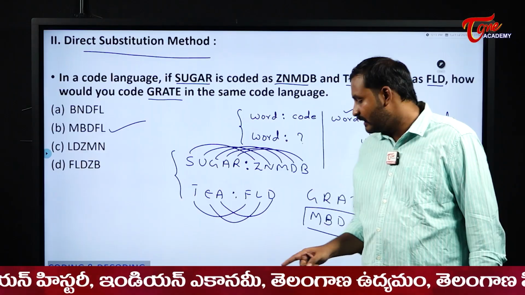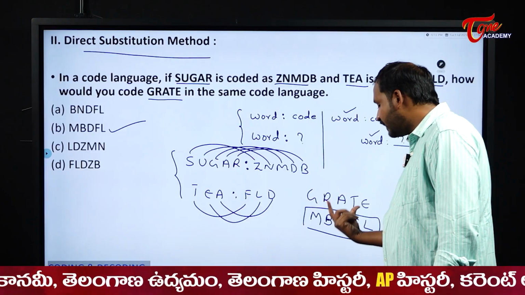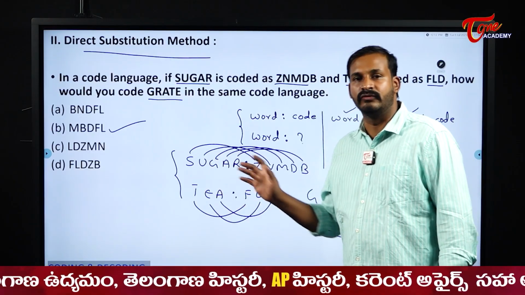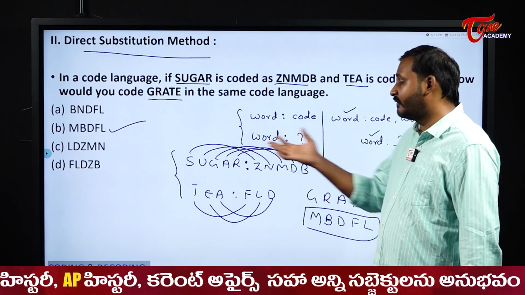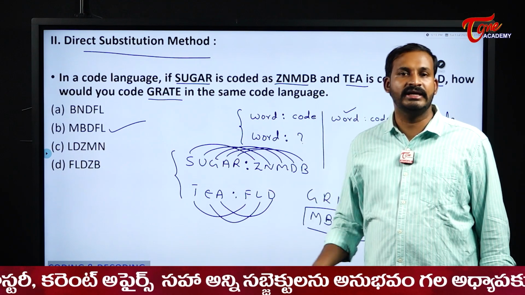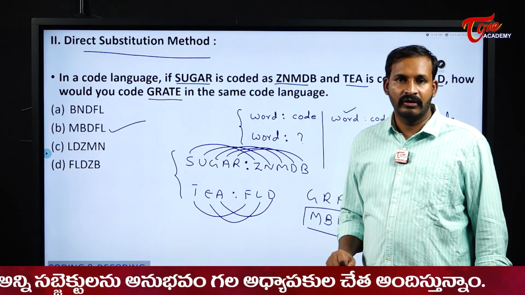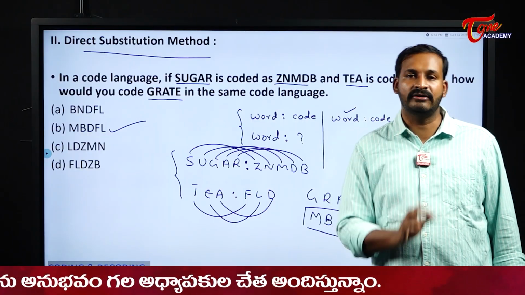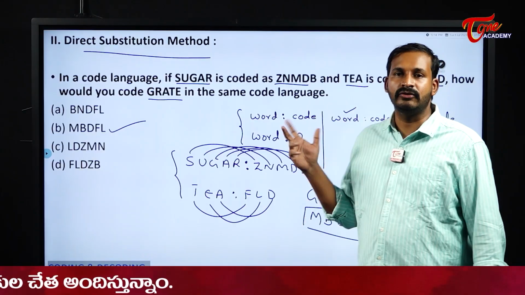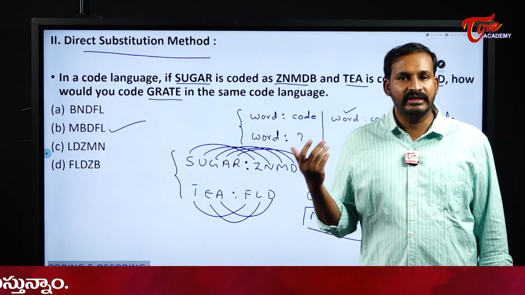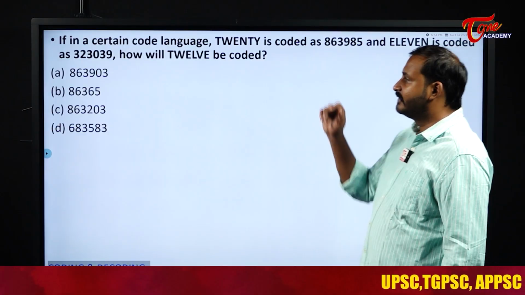You may have one doubt, sir, will all the letters be there? Yes, they will ask a word in such a way that all the letters in the word are previously used in these two words. No need to worry about that. If they ask a different letter, how can we code? They will not ask in that manner. Definitely, they will ask in such a way that all the letters are already available for us. This type of coding we call direct coding. How to identify direct coding? A simple logic: we will have two words and two codes, and they will ask for the answer for the third one.